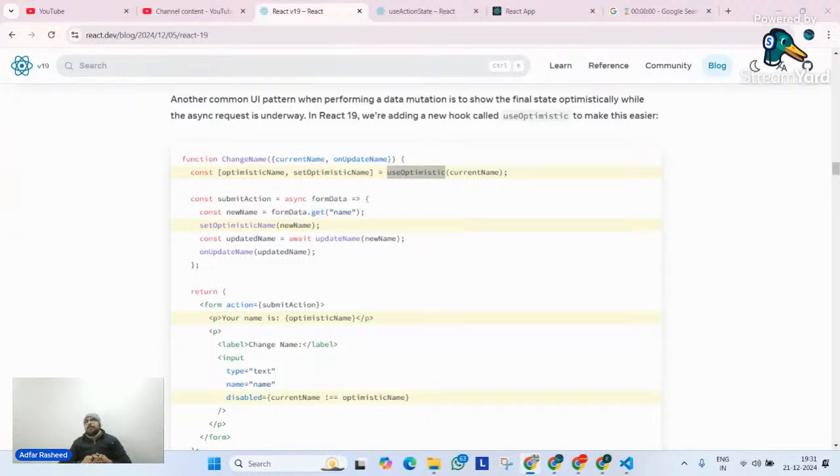Another example. React's useOptimistic hook says, hey, be optimistic. Be optimistic. By that, it means think positive. Think that your comment will be posted. Think that it will be posted. Think that your tweet will be tweeted. Think that your image will be pasted.